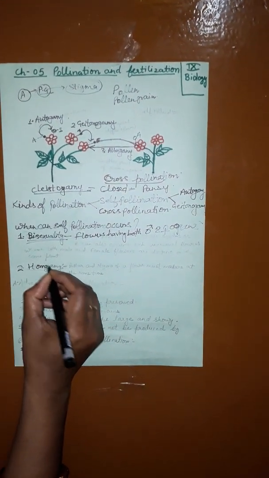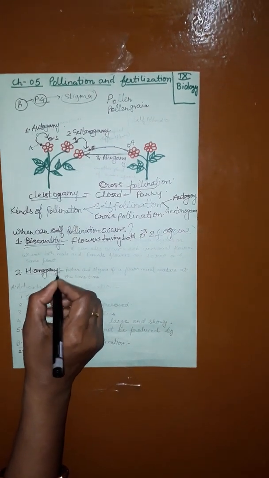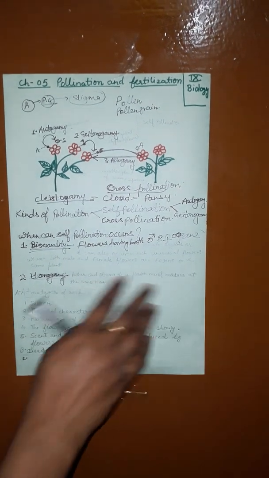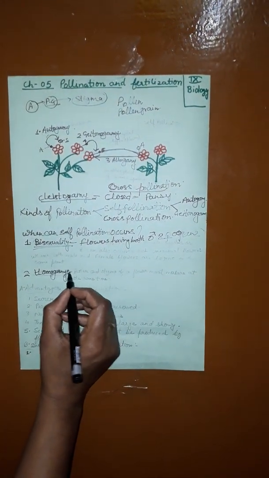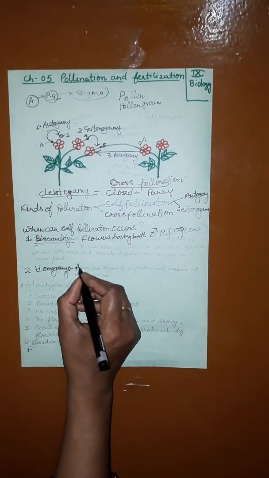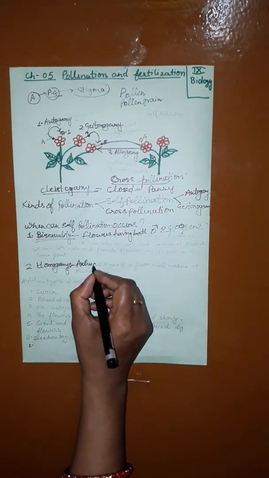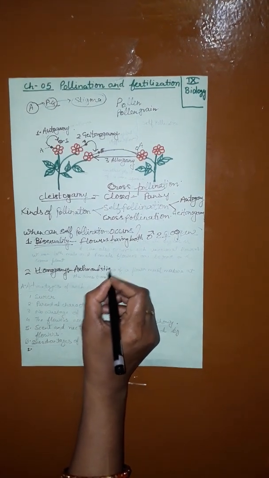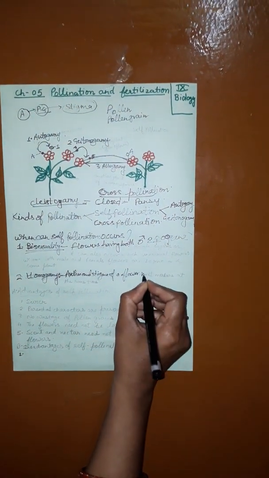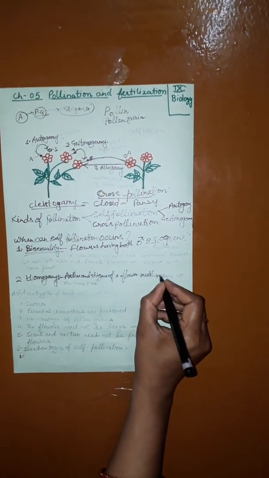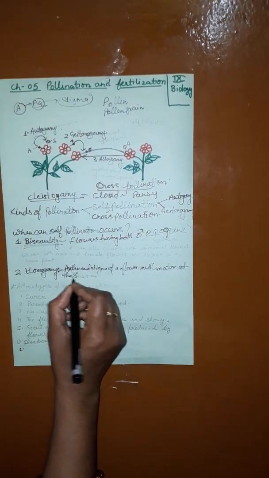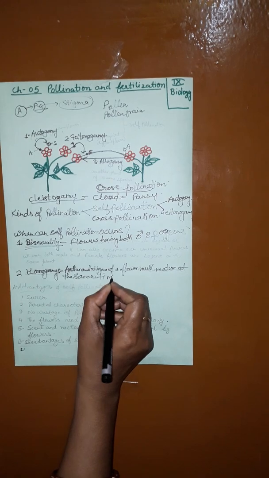What is homogamy? It is a 1 mark question in the examination. Homogamy means the anther and stigma of the flower must mature at the same time. That is homogamy.